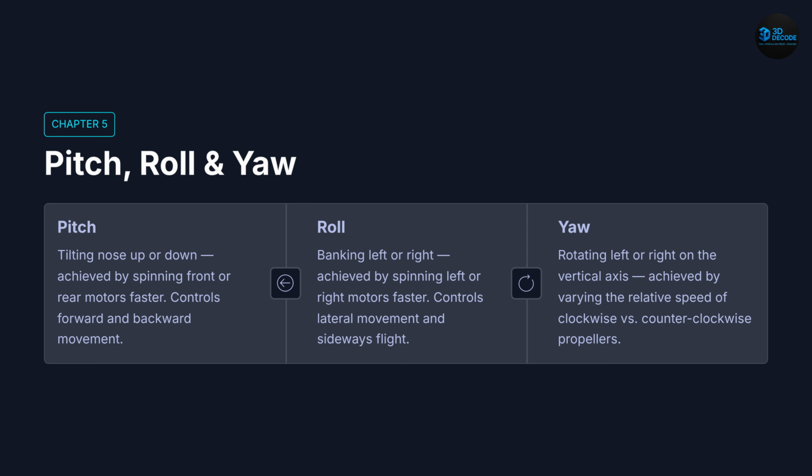Next, pitch, roll, and yaw. A quadcopter moves using three primary rotational axes: pitch, roll, and yaw. Pitch tilts the drone forward or backward by increasing thrust on front or rear motors. Roll tilts the drone sideways by changing left-right motor balance, while yaw rotates the drone around its vertical axis by altering opposing propeller torque. By combining these motions together, the drone achieves full three-dimensional maneuverability.